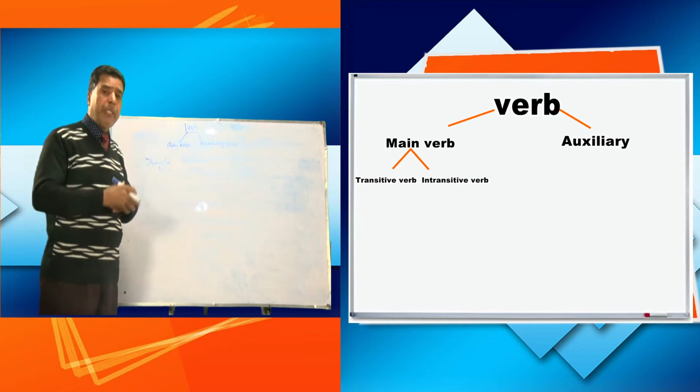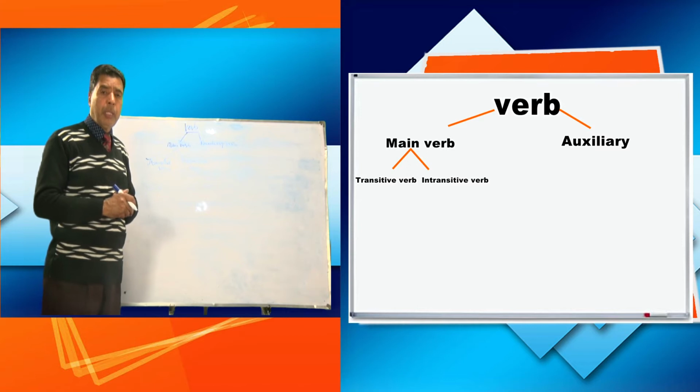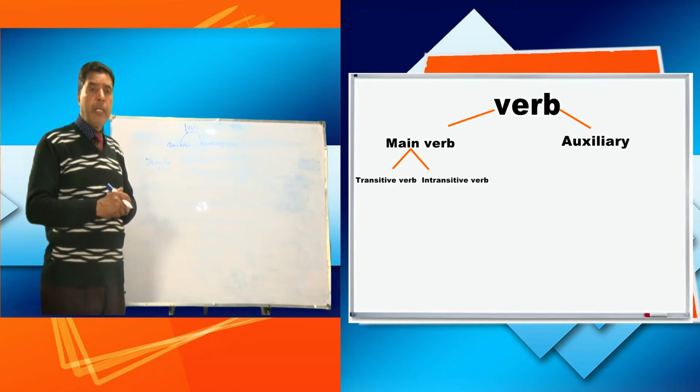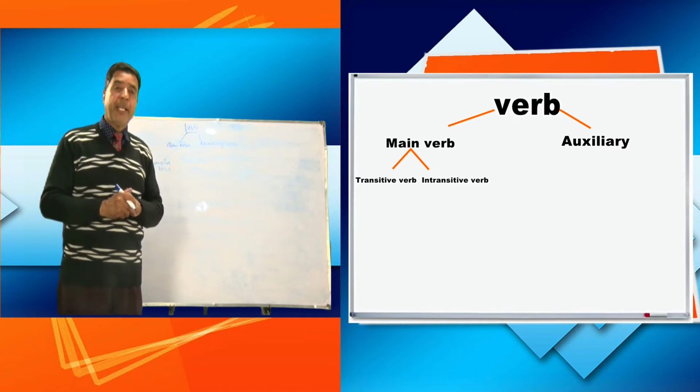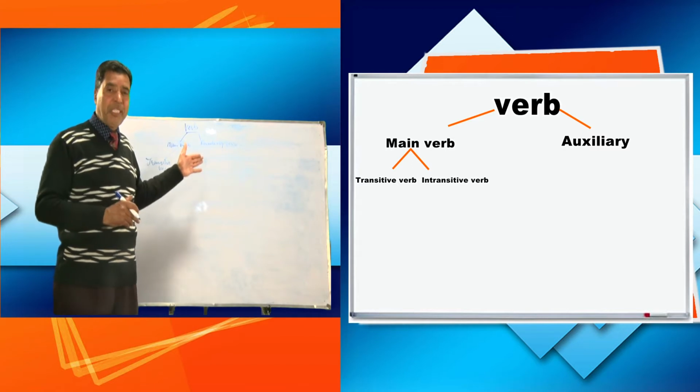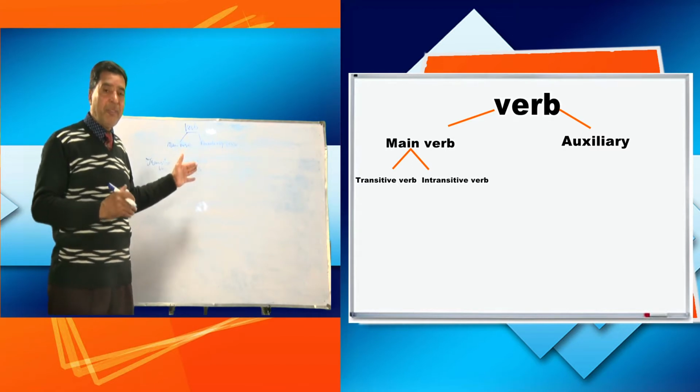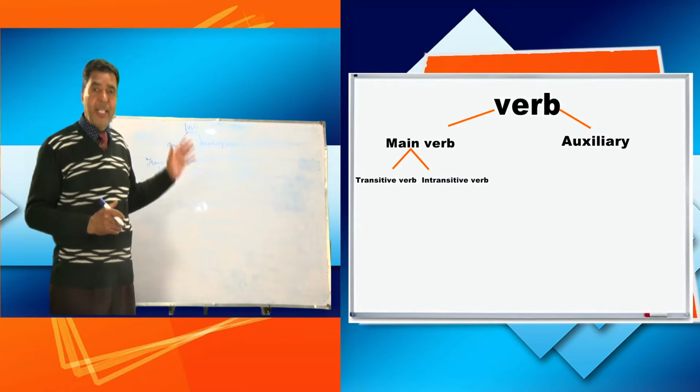And now you will be thinking about those verbs that come in simple, complex, compound types of sentences, that is finite and non-finite. Those are from these verbs.